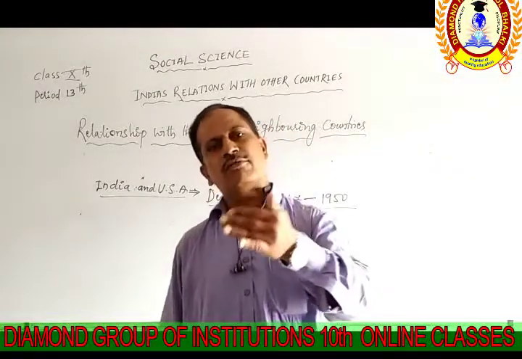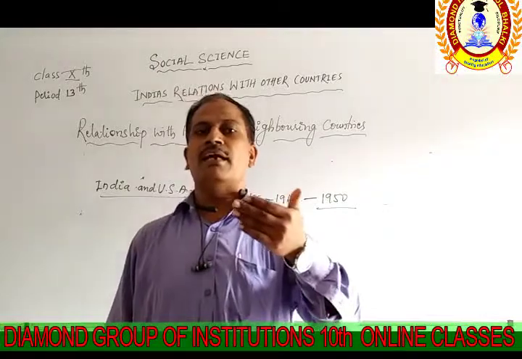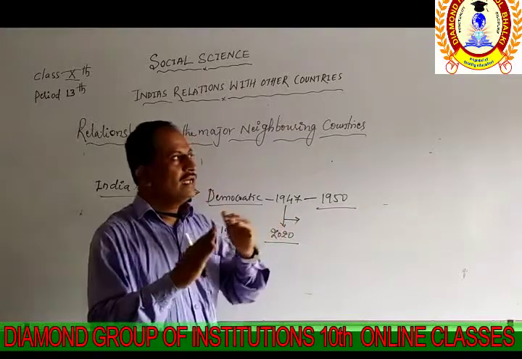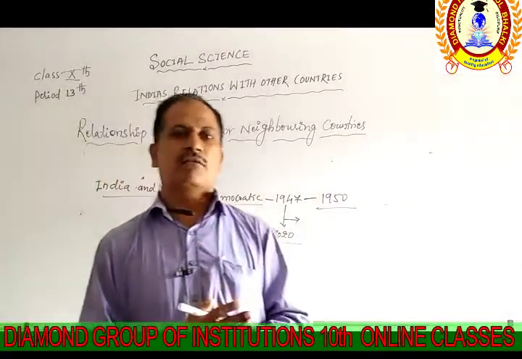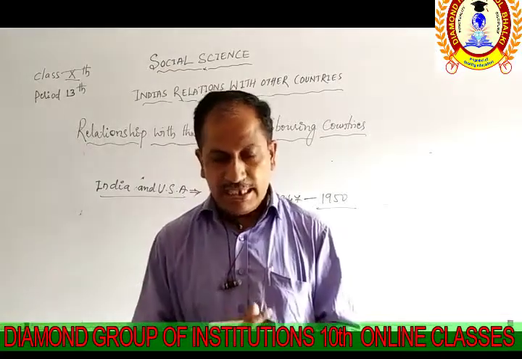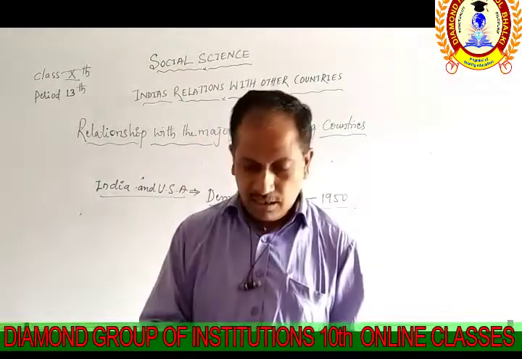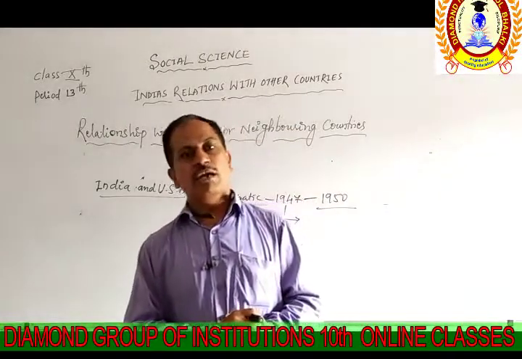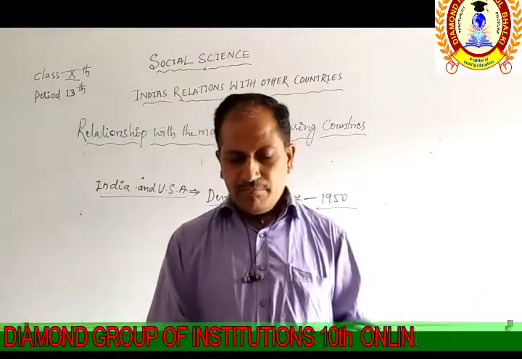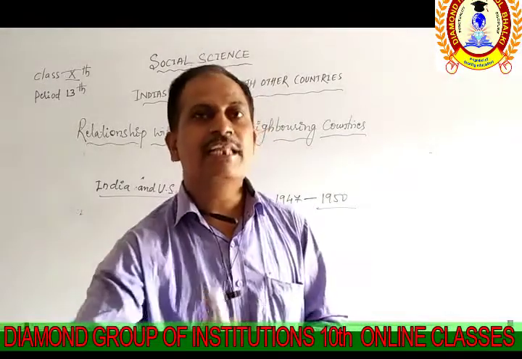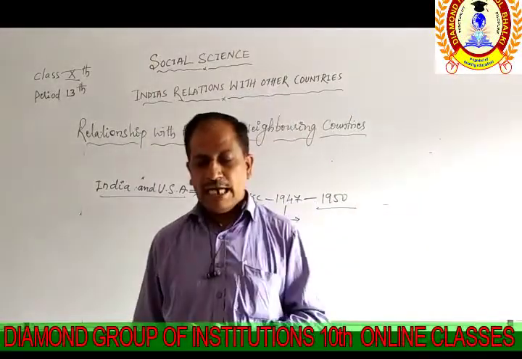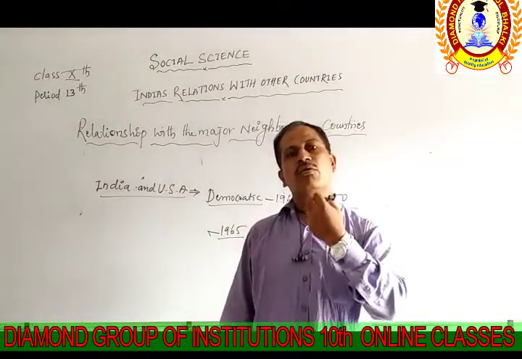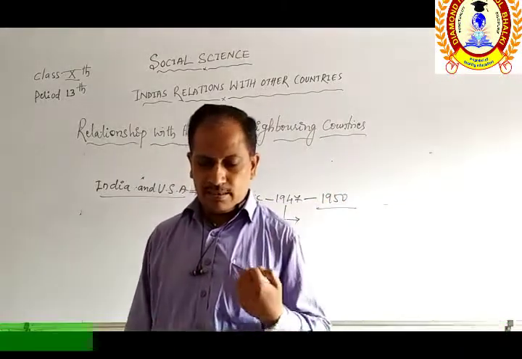Sometimes the USA supported India, and some leaders in between, after 1947 to 2020, supported Pakistan also to fight against India, but India has not stopped the relations with the USA. So many times the foreign policy of the USA has been anti-Indian. It means it is opposite to India and pro-Pakistan. It supported Pakistan, but we still have good relations till today.